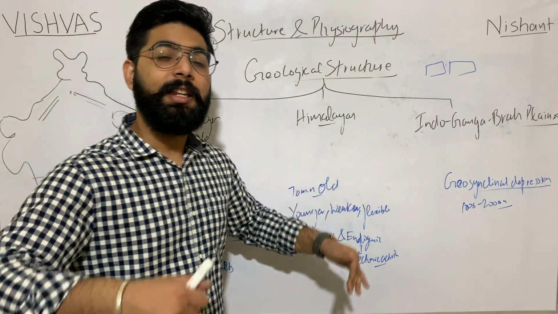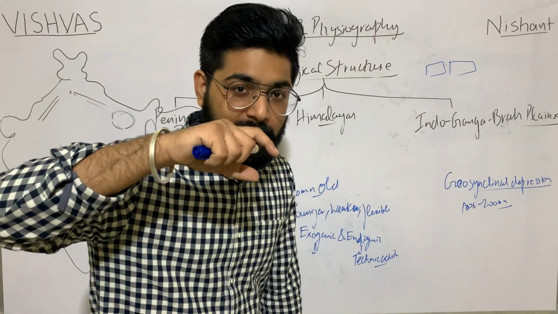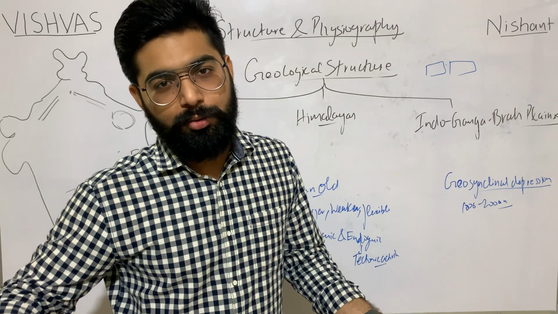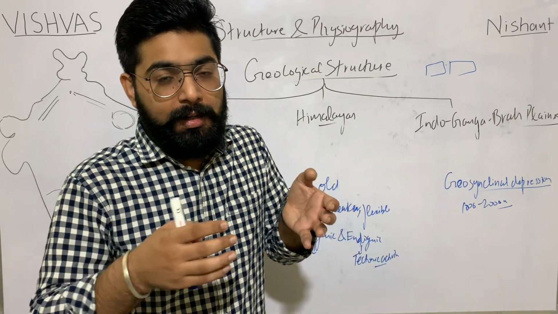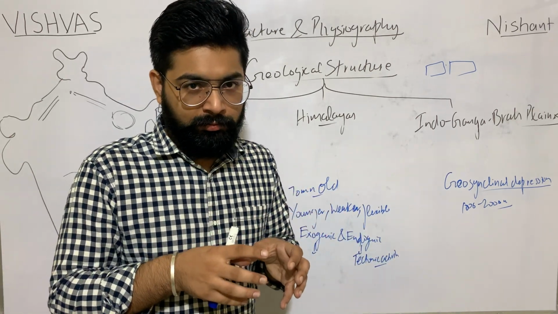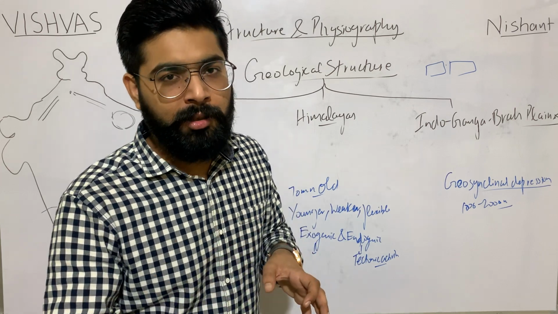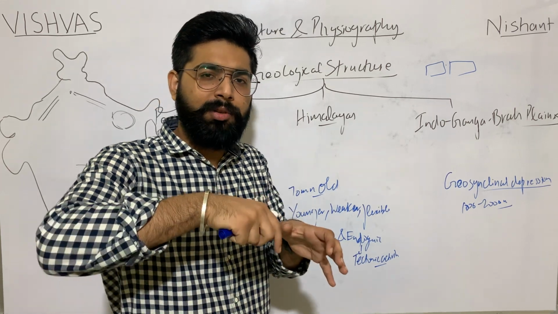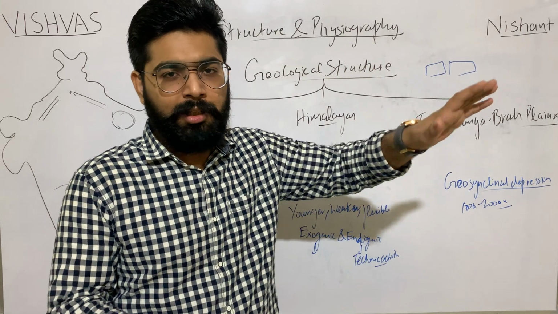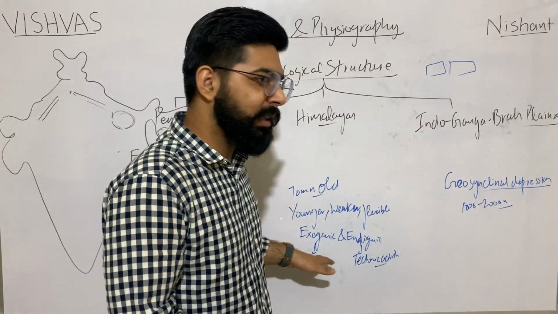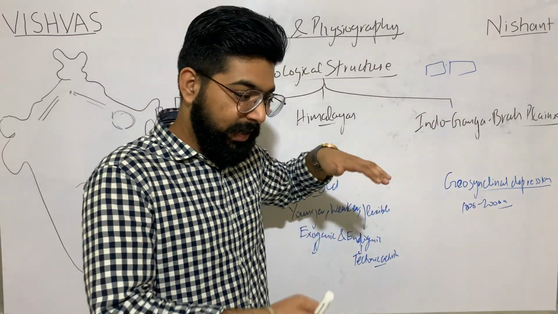Exogenic means they are forming the V-shaped valleys. Now they are eroded. How are valleys formed? By erosion. Now if they have eroded something, obviously they will deposit. It won't happen that the river erodes and puts it in its pocket and takes it home. This is not possible. So if it eroded, it has to deposit.